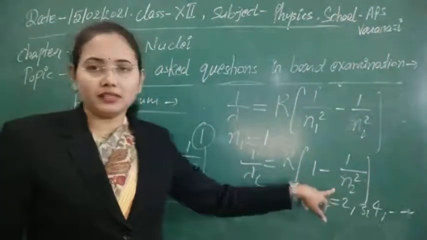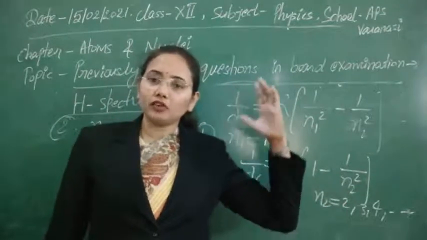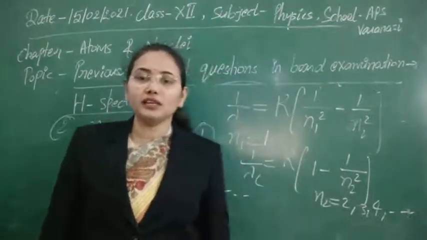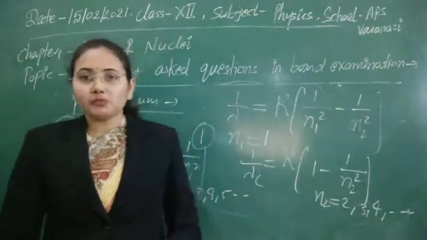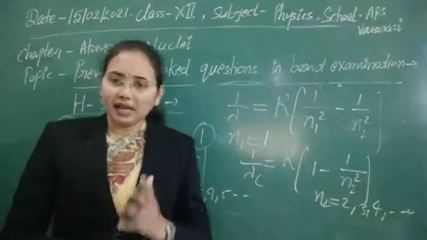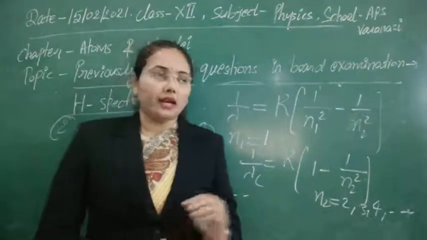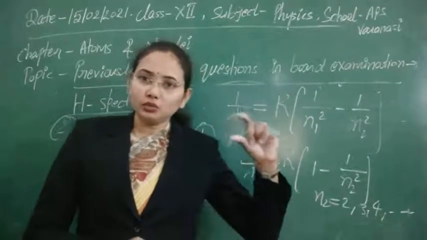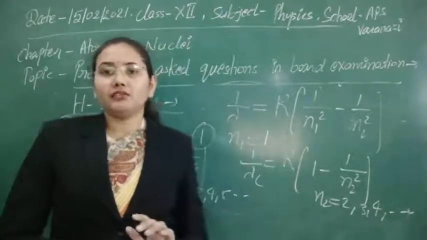In this case also that's it. The reason is that if an electron is making a transition from infinite to n equal to 1 state, then maximum energy will be emitted, meaning the frequency will be maximum, and if frequency is maximum, then wavelength will be minimum. And for the n equal to 2 to 1 transition, frequency is minimum, so wavelength will be maximum.